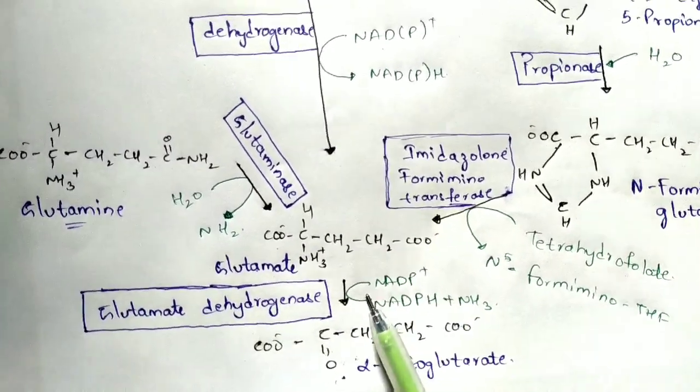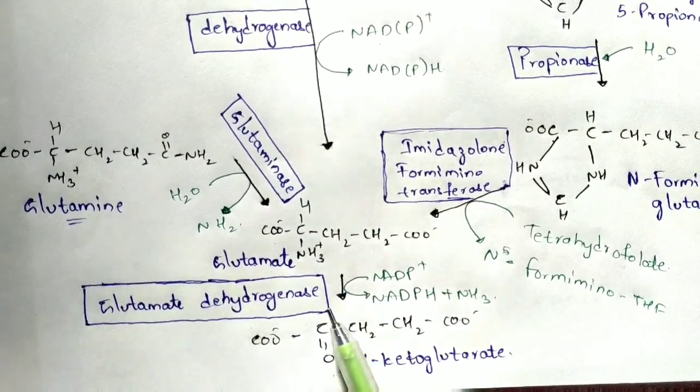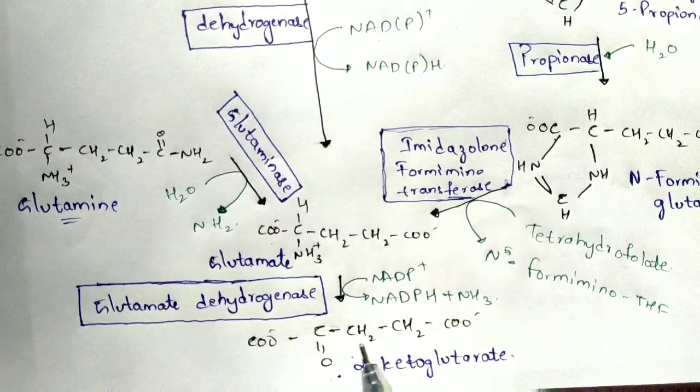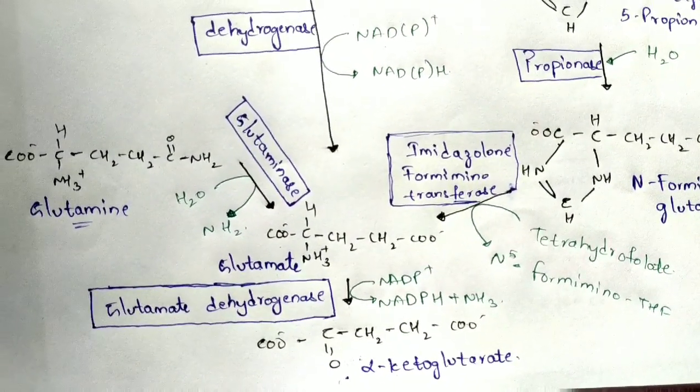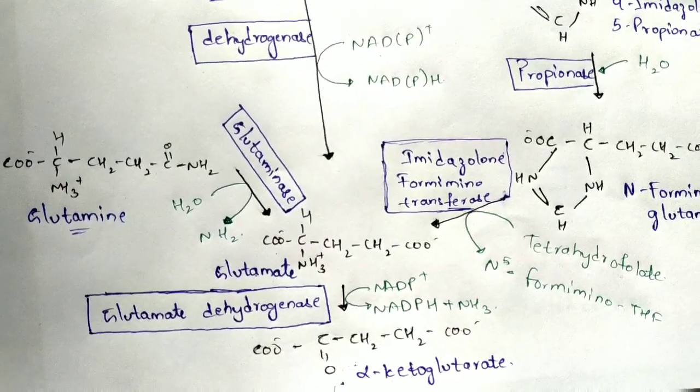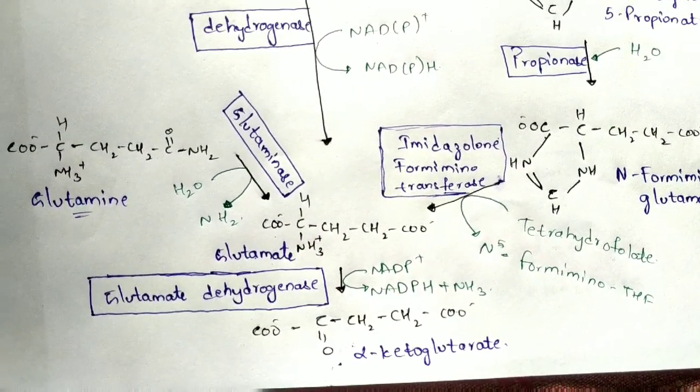Here the alpha-ketoglutarate will be formed as the end product, but in the case of the TCA cycle, this alpha-ketoglutarate will not be the end product because the cycle continues, so it acts as an intermediate compound only. But in this catabolism process, this alpha-ketoglutarate acts as the end product.